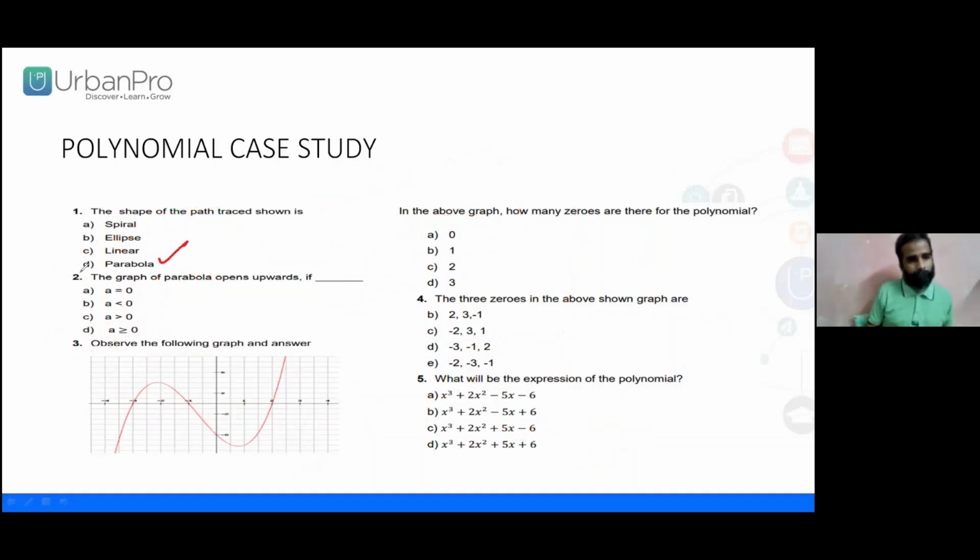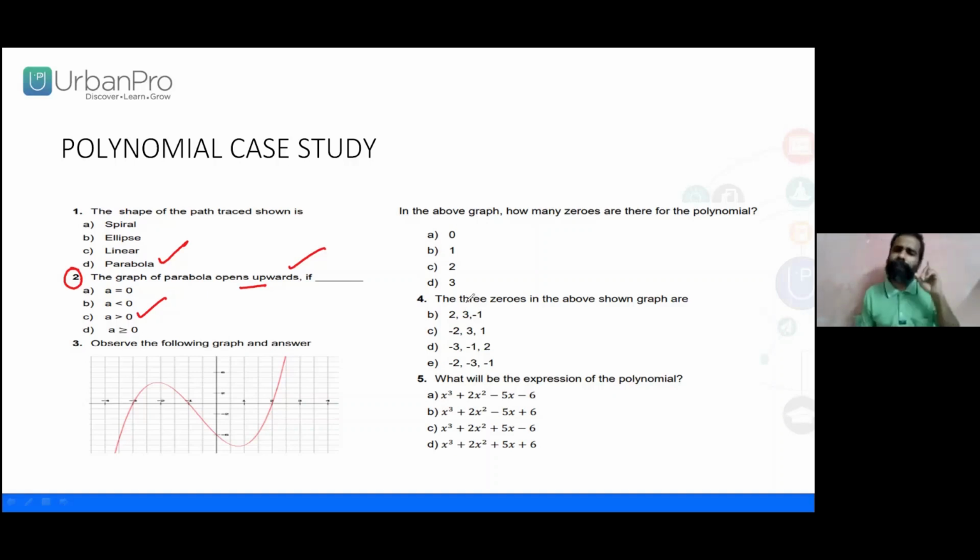Coming to the point. First one is parabola. Second one, the graph of a parabola opens upward if, just now we have discussed, a is greater than 0. Done. The third one, observe the following graph and answer. Simple thing, just now we were discussing.